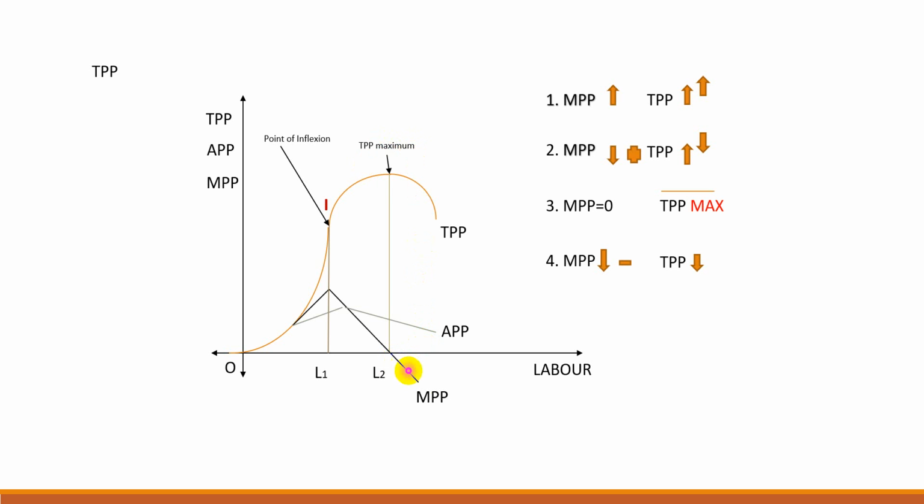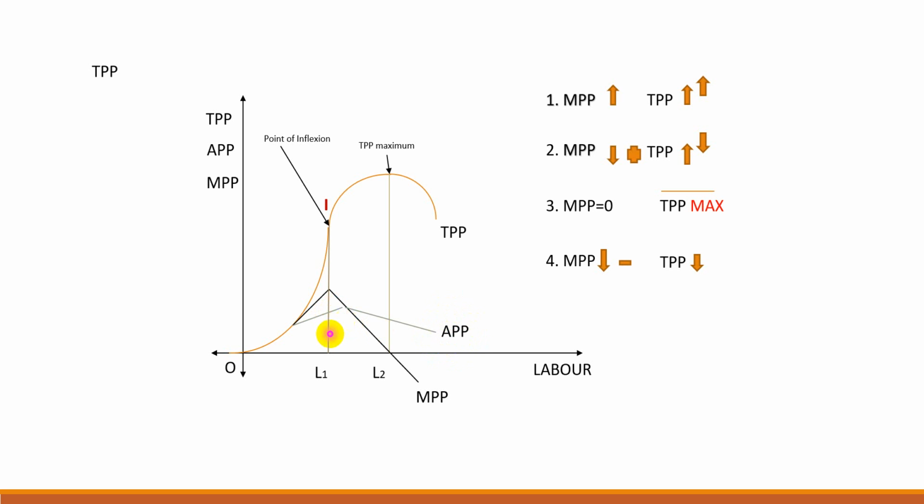After that, when MPP becomes negative, TPP declines. Here it is given. When MPP increases, TPP increases at increasing rate. When MPP decreases but is positive, TPP increases at diminishing rate. When MPP is 0, TPP is maximum, constant at its maximum, and when MPP decreases negatively, then TPP decreases. Now let us see APP. APP first increases, then after reaching its maximum, it decreases, but it remains in the positive zone. Means APP is always positive.